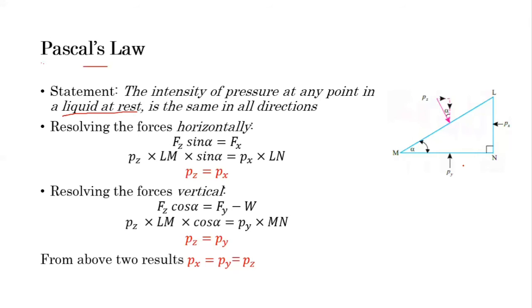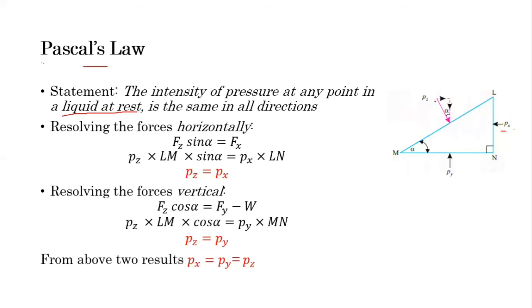Let's consider Px as the intensity of pressure on side LN, Py as the intensity of pressure on side MN in the upward direction, and Pz as the intensity of pressure on side LM.